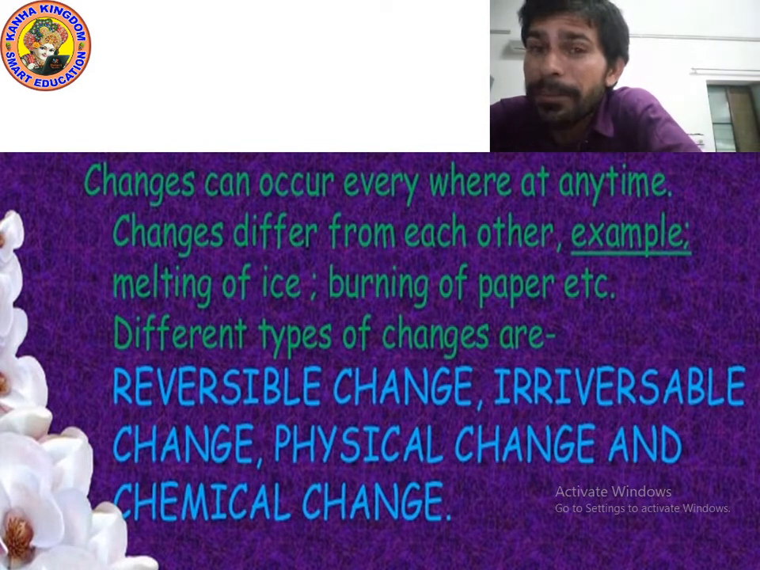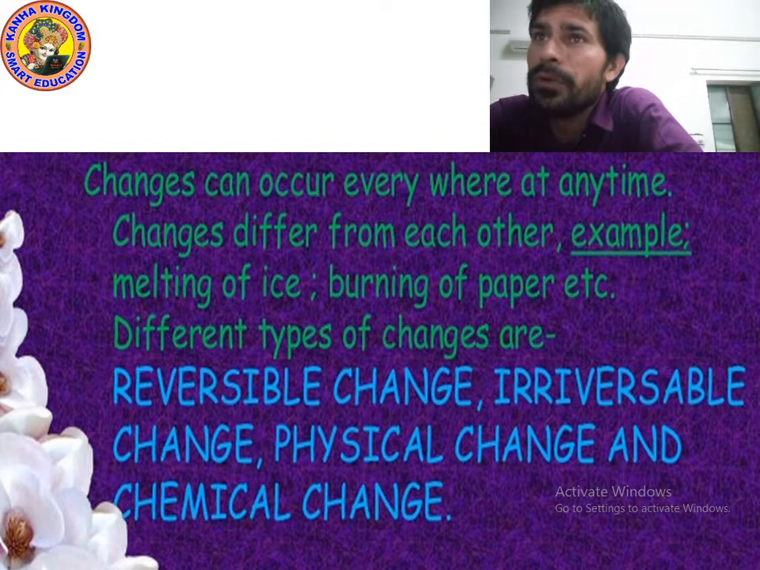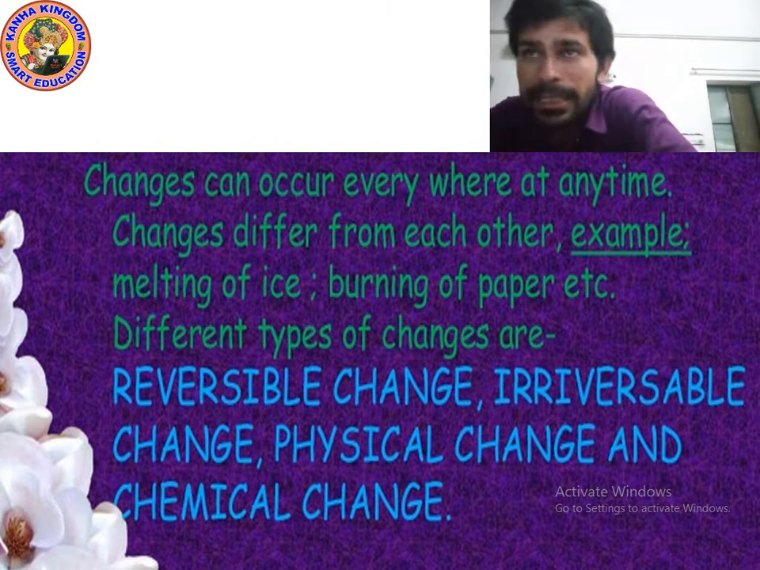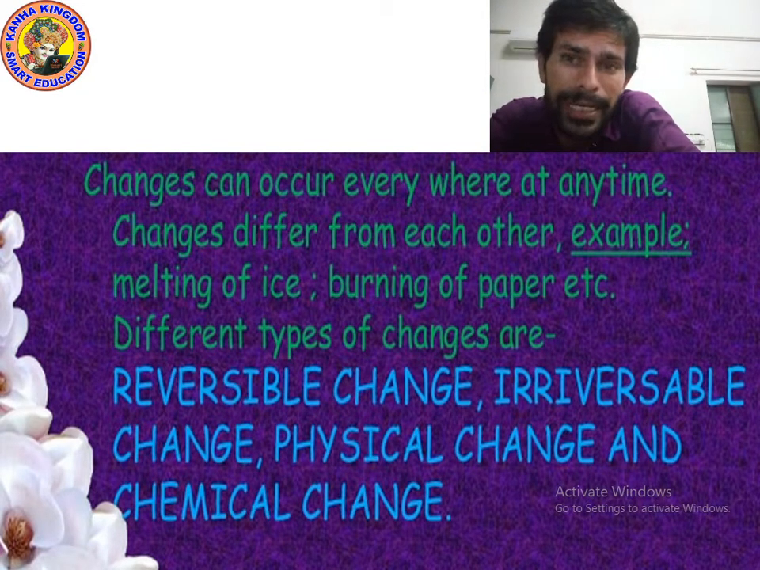So there are different types of changes. Which are the changes? Change number 1, reversible change. Change number 2, irreversible change. Change number 3, physical change. Change number 4, chemical change. So which are the changes? Reversible changes, irreversible changes, physical changes, chemical changes. Okay, please write down. I'm giving you a few seconds, 10 seconds.